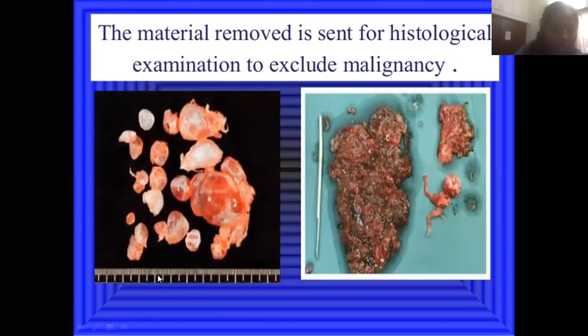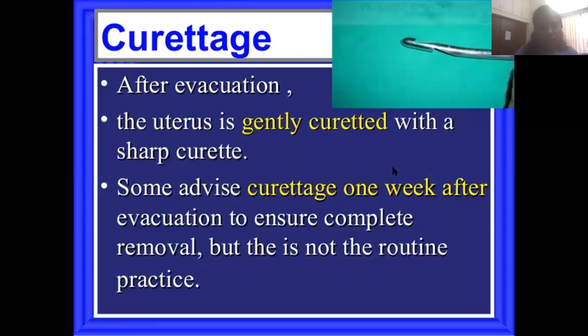See, this is actually how it looks. This is the scale, and here some parts we are saying are hands and legs, and this is the mole, showing how much size it is. Curettage after evacuation: on completion of suction and evacuation, the uterus is gently curetted with a sharp curette. Some advise curettage one week after the evacuation to ensure complete removal of whatever remains inside, but this is not the routine practice.